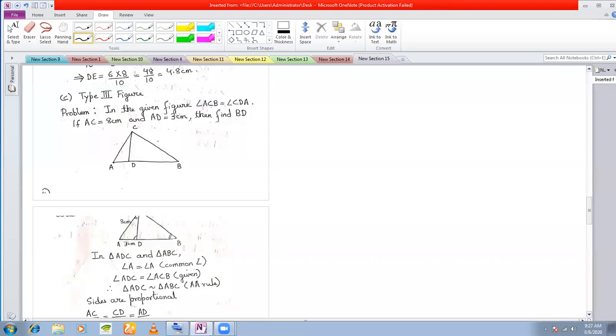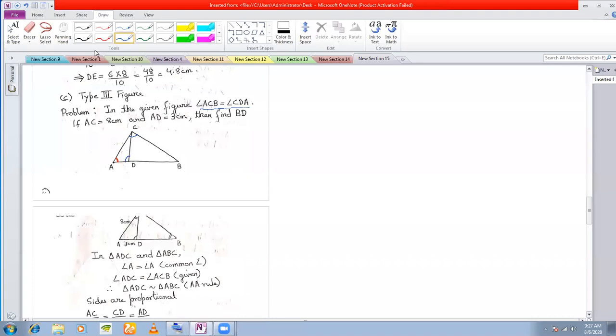prove similarity? See, in these two triangles, this is the common angle. Do you agree or not? This angle A is the common angle. Do you agree? Yes, sir. This angle is common to both the triangles. Next, what is given here? It is given here ACB is equal to CDA. So ACB, that means this angle is equal to CDA, this angle. So two angles of the two triangles I have shown to be equal, isn't it? Are the two angles equal or not? You see the figure and say, are the angles of the two triangles equal or not?